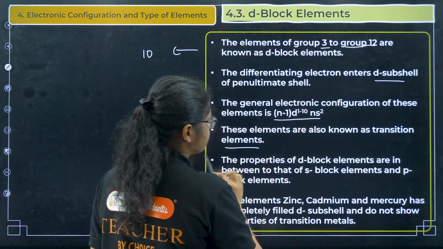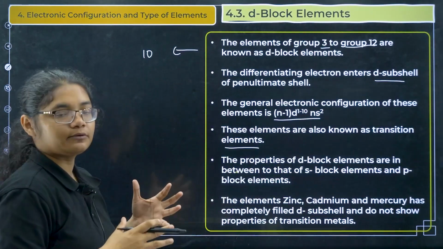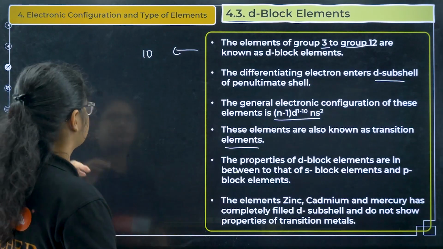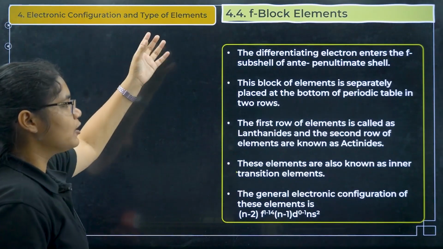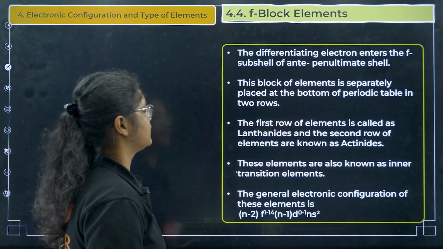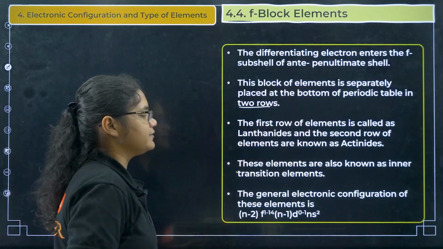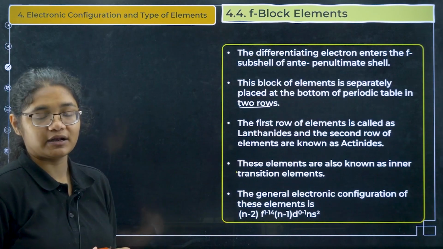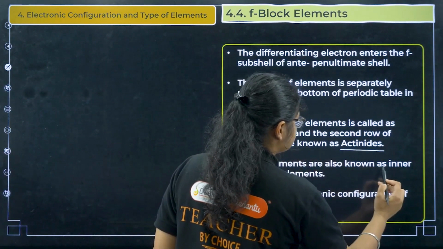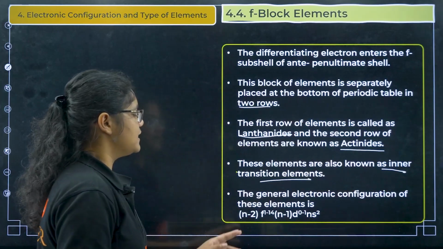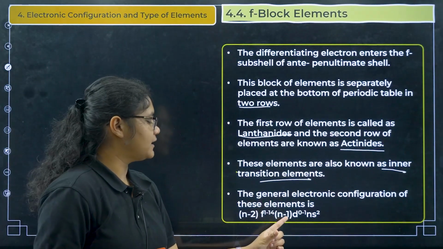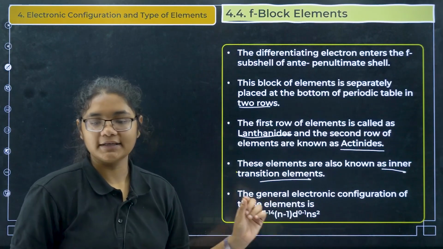These elements are known as transition elements. Their properties lie between the p block and s block, so we call them transition elements. Okay. Next, similarly in the f block, the last electron enters the f orbital. Okay, and here we have 2 rows, that is your lanthanoids and actinoids, and these are known as inner transition elements. General electronic configuration is n-2 f1 to 14, n-1 d0 to 1, and ns2.